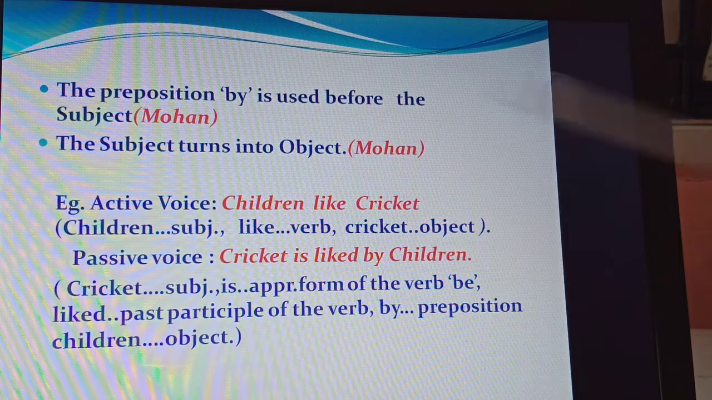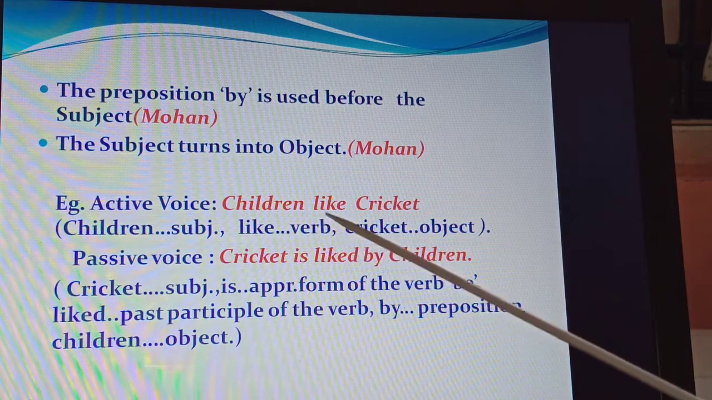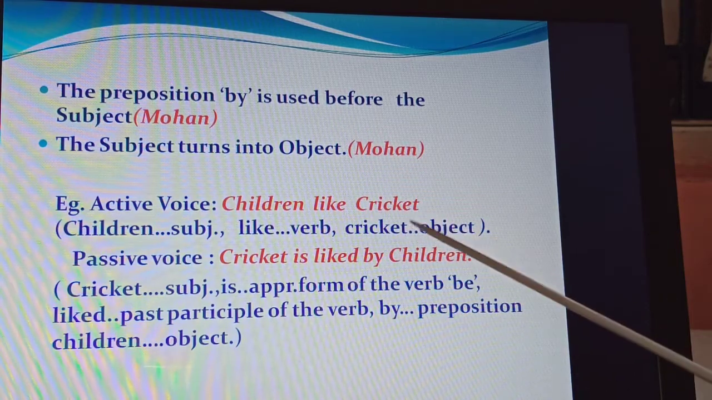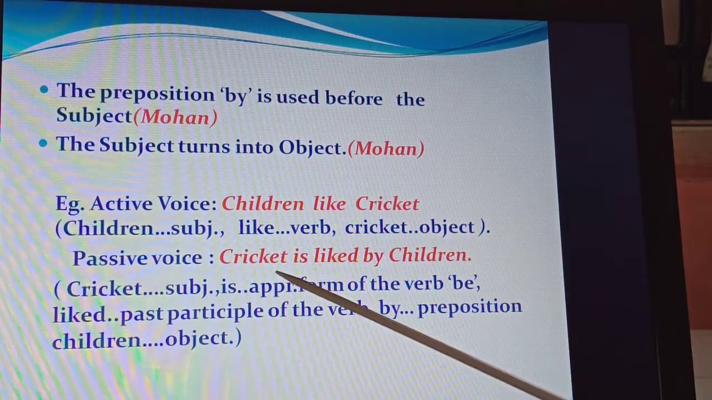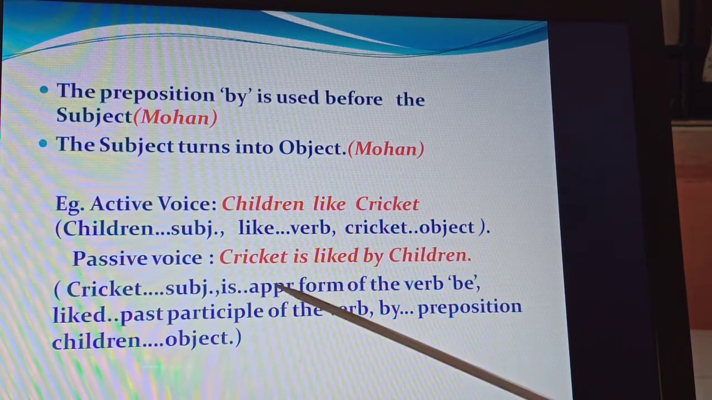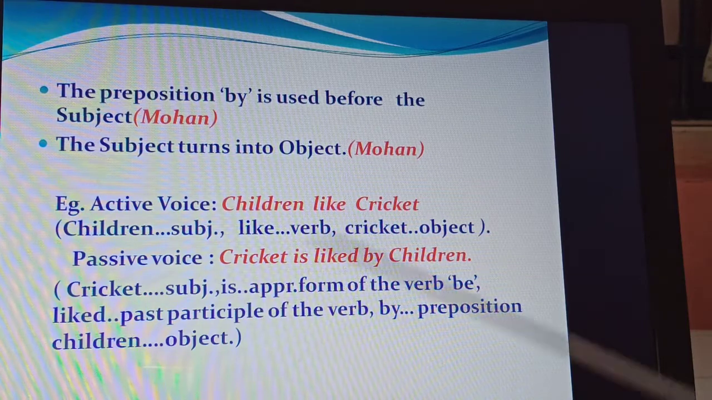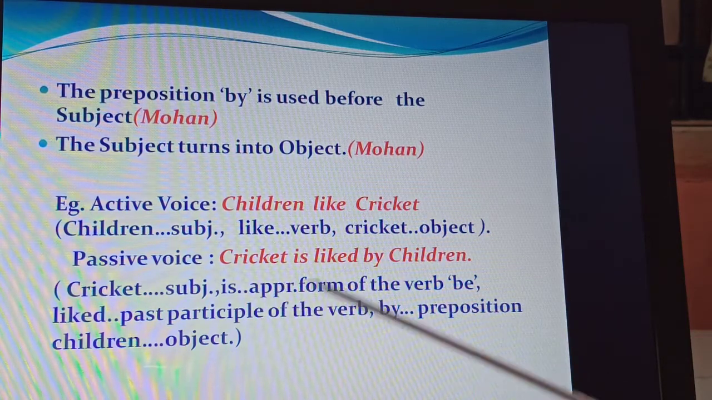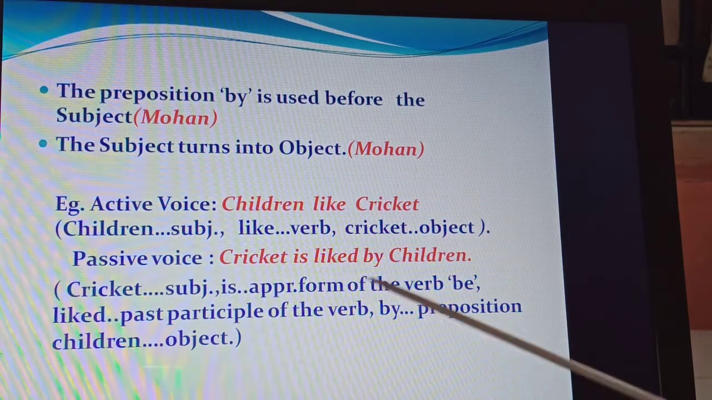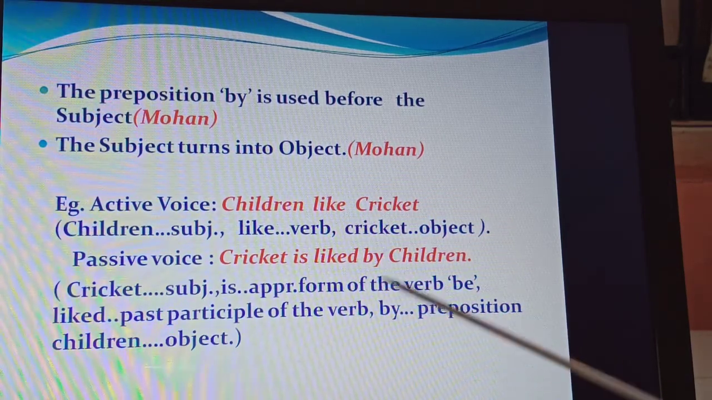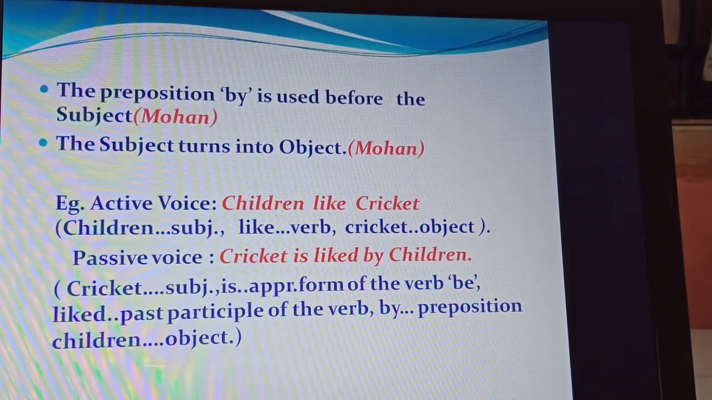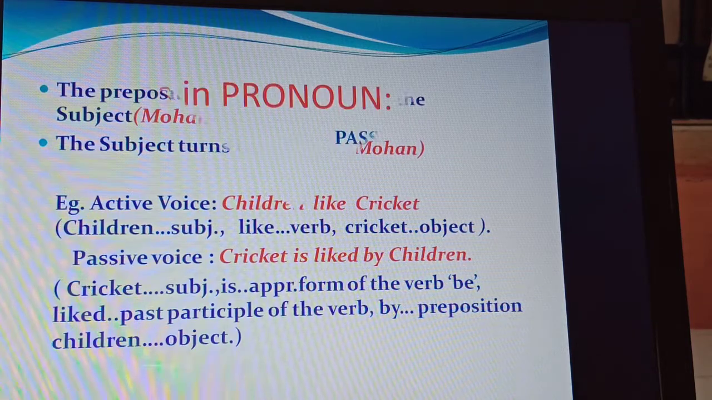There are so many rules. Again, I have taken a second example. Children like cricket. Here children is the subject, like is the verb, cricket is the object. So the passive voice would be cricket is liked by children. See, cricket becomes the subject, the appropriate form of the verb is, like becomes liked, the past participle of the verb, followed by the preposition by, and the subject becomes the object. I hope you have understood up to this much.